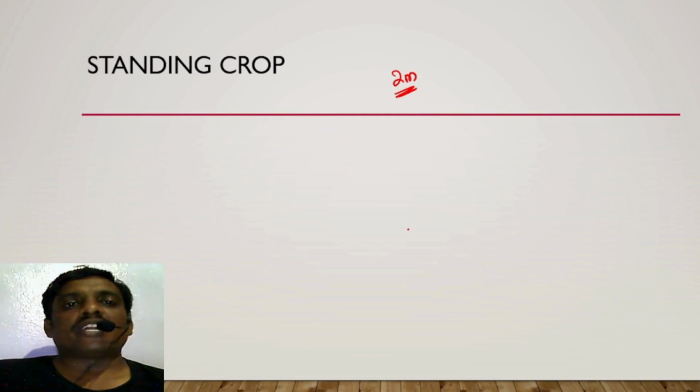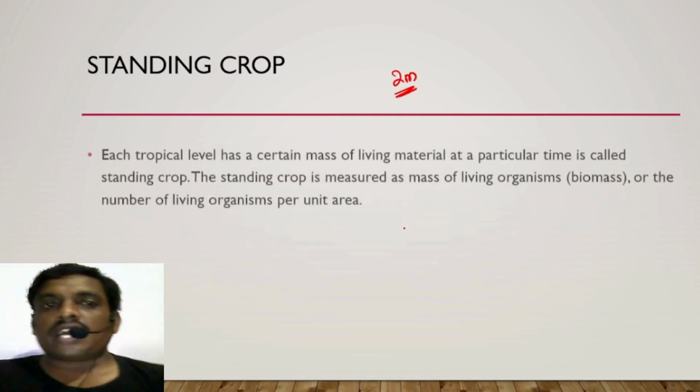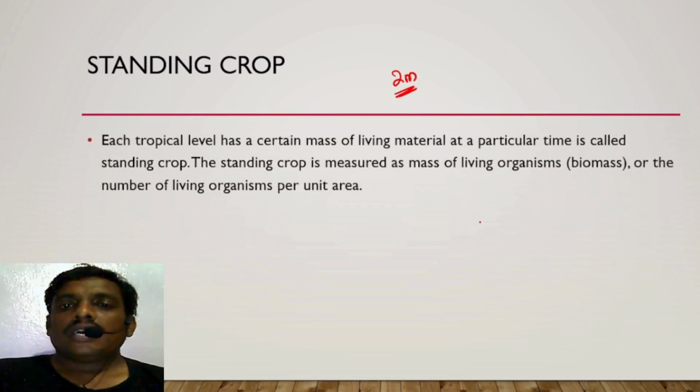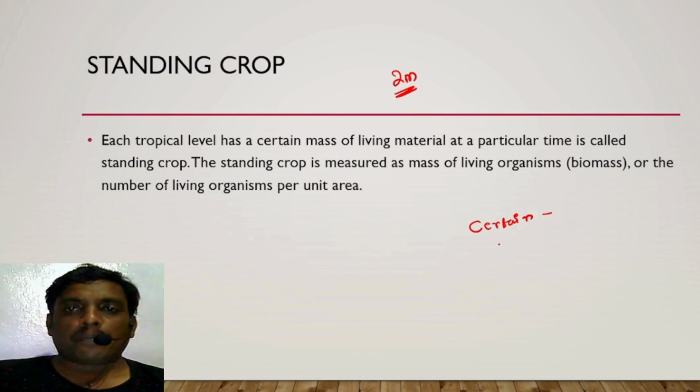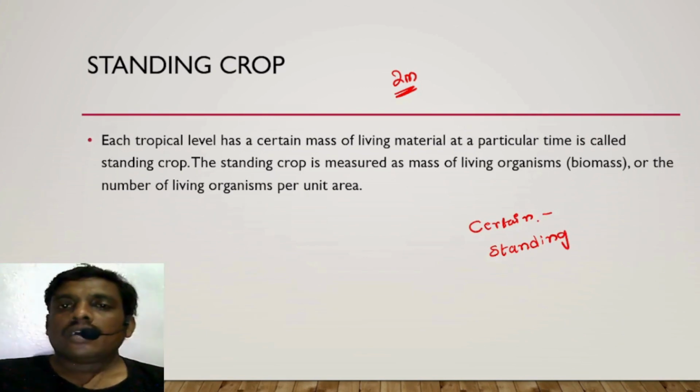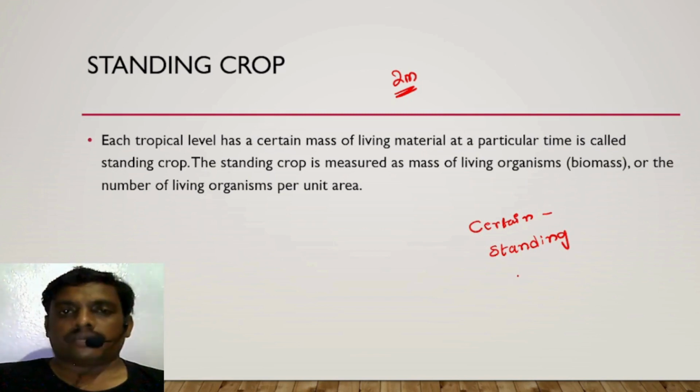What do you mean by standing crop? Standing crop is nothing but a certain mass of living material at a particular time. Once again I am repeating, at each trophic level in an ecosystem or in a food chain, each trophic level has a certain mass of living matter.